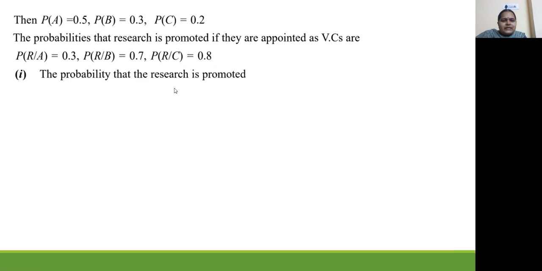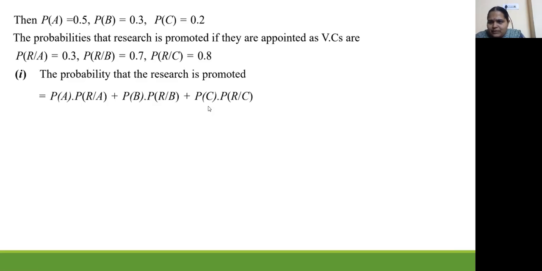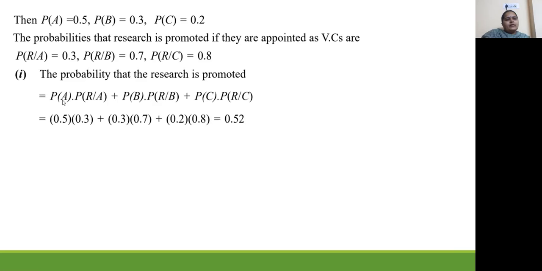Now, probability that the research is promoted. So, P of R equals P of A into P of R by A plus P of B into P of R by B plus P of C into P of R by C. We have to write all the three probabilities of becoming VCs and also the probability that they are promoting research. All the three things we have to write. So, probability of politician into probability that he is promoting research. Like that we have to write all the three, multiply and then add.